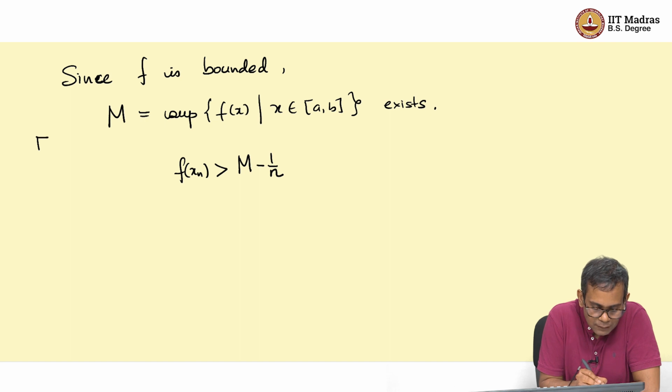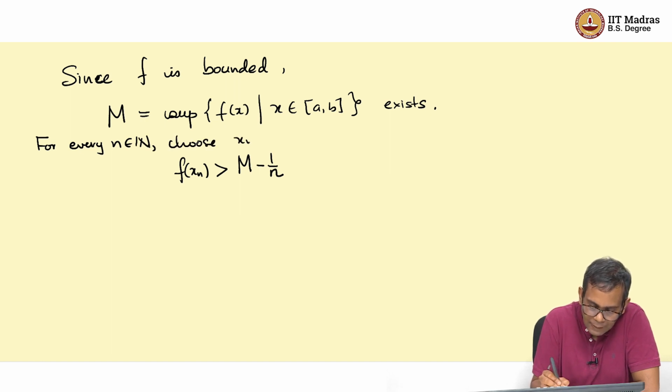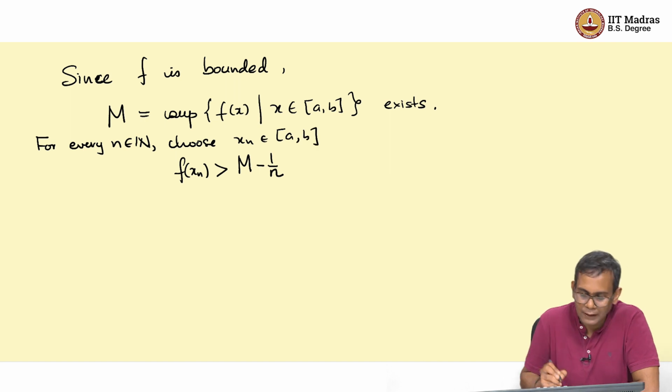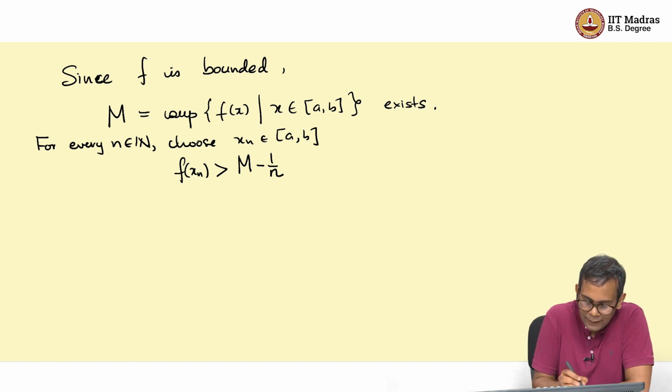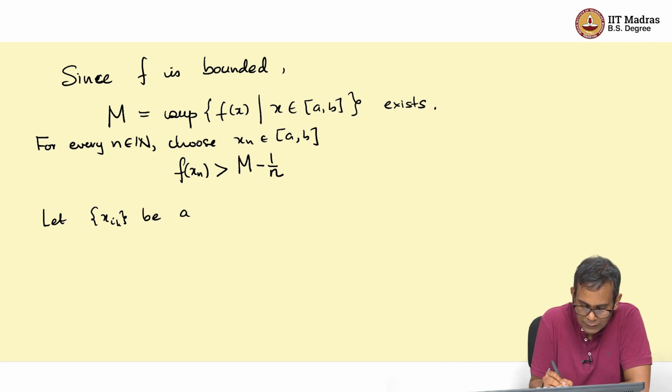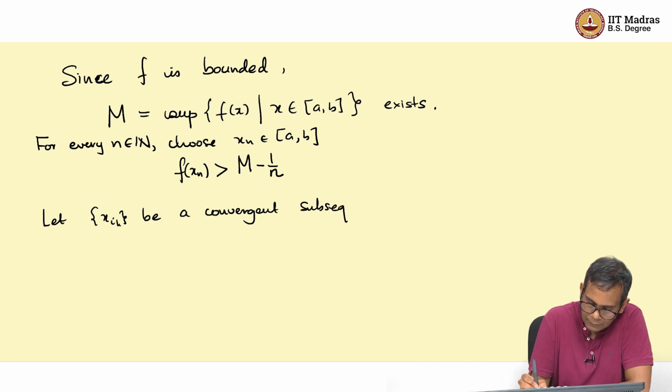So, what I can do is, for every n in the natural numbers, I can choose x_n in the closed interval [a, b] such that f(x_n) is greater than M minus 1 over n. And again this sequence x_n in [a, b] has a convergent subsequence. So, let x_{i_k} be a convergent subsequence. And as before, let x0 be the limit as k goes to infinity of x_{i_k}.